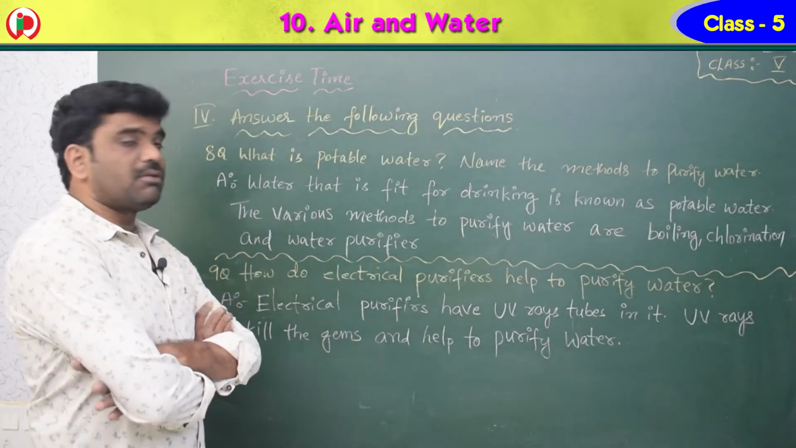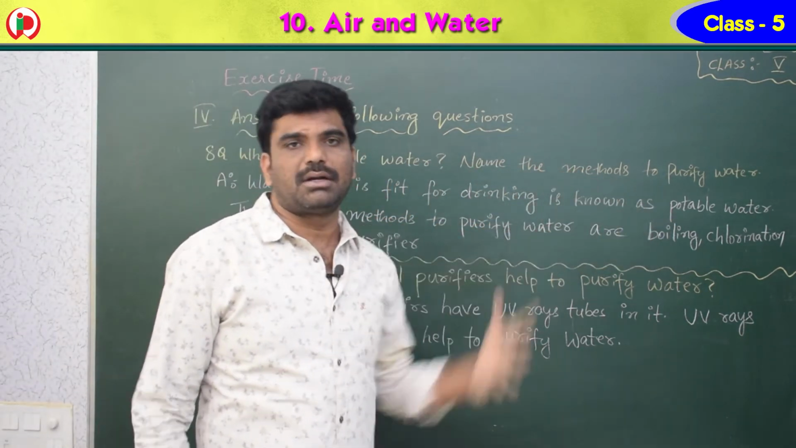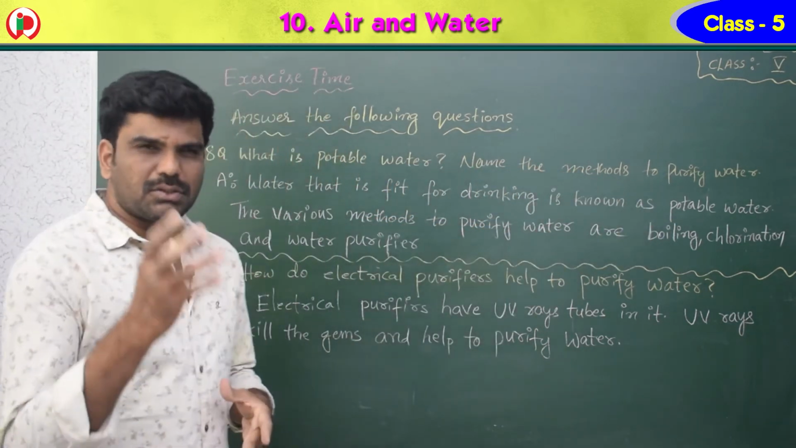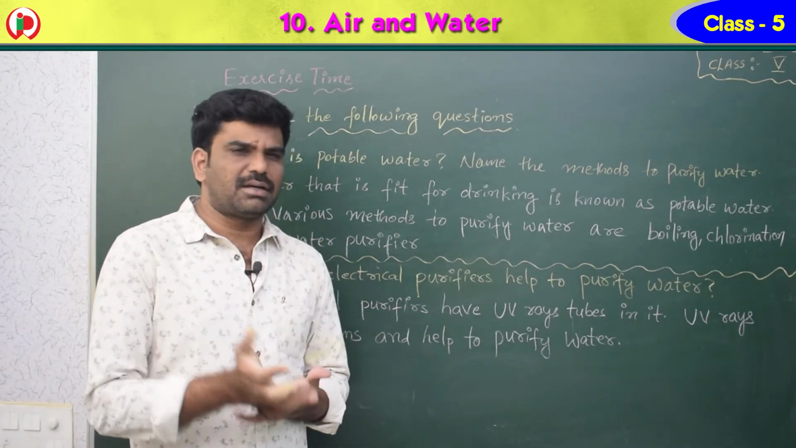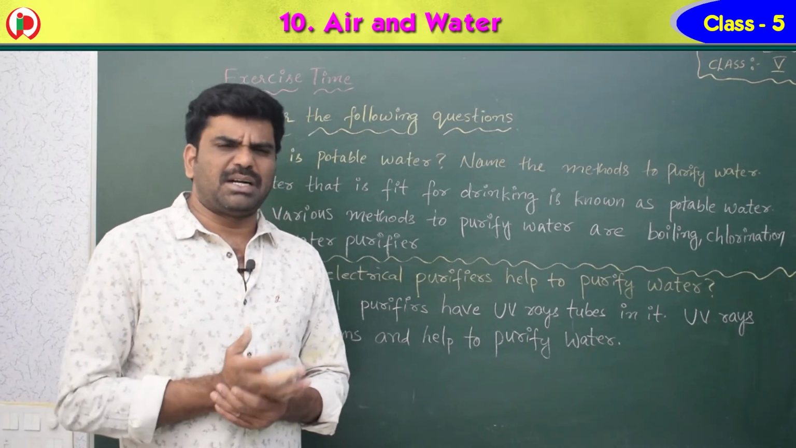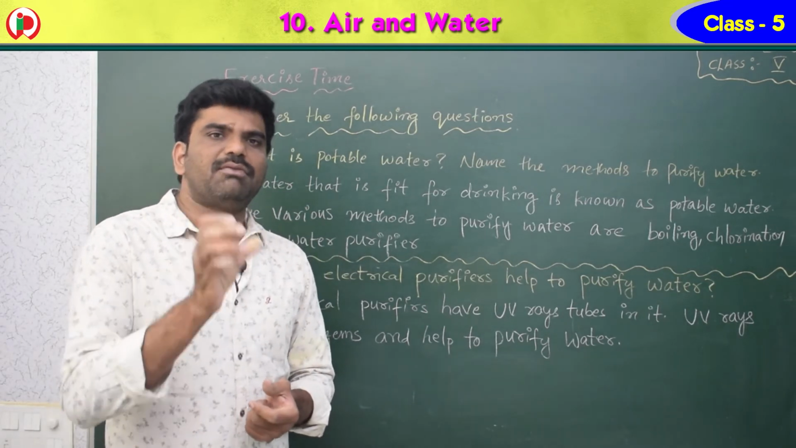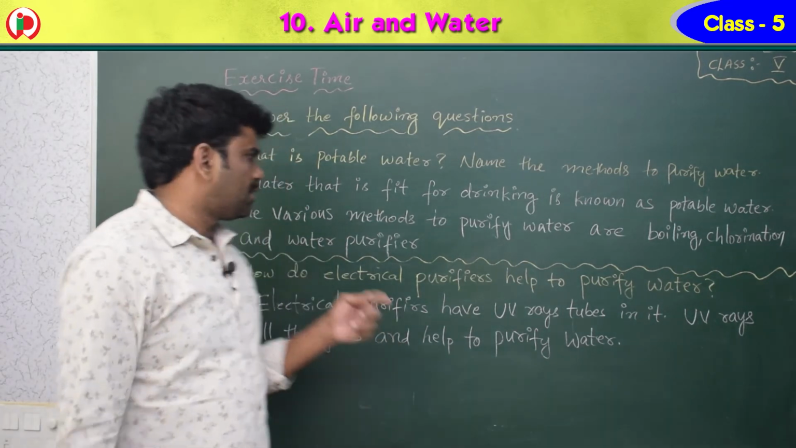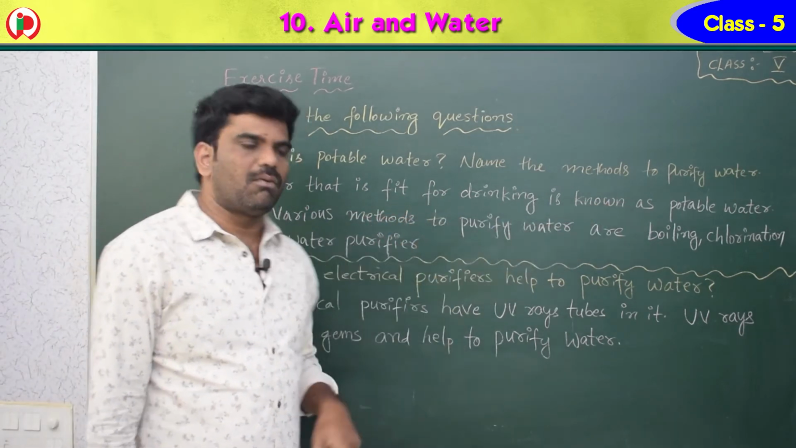Children, now see eighth question. What is potable water? Name the methods to purify water. So the water that is suitable for drinking. So many water bodies are there, children, like river water, streams, pond, lake, a well also. But all the waters are not suitable for drinking. The water which is suitable for drinking is called potable water. Water that is fit or suitable for drinking is known as potable water.